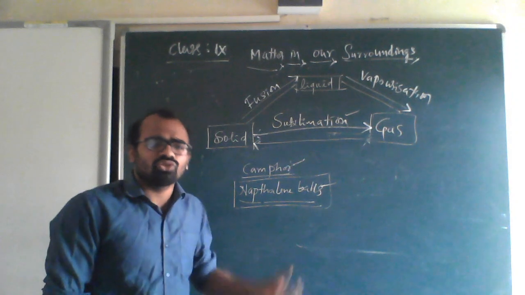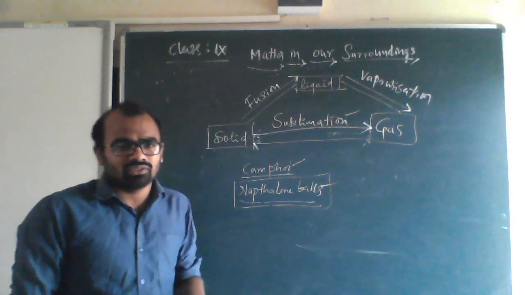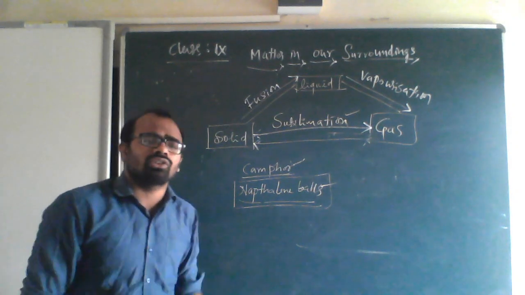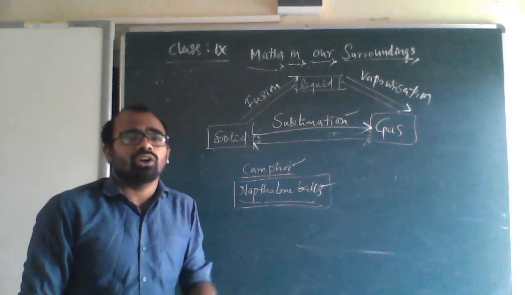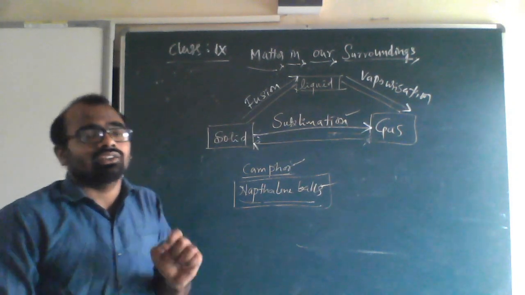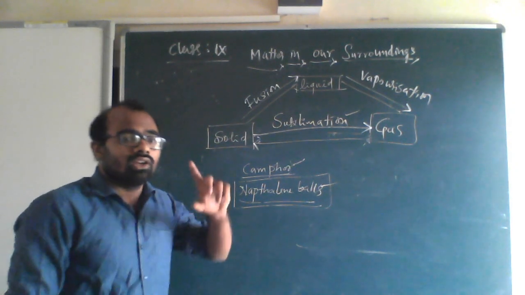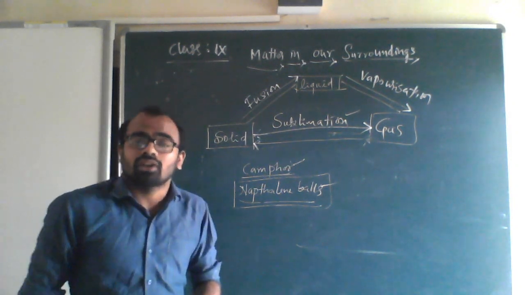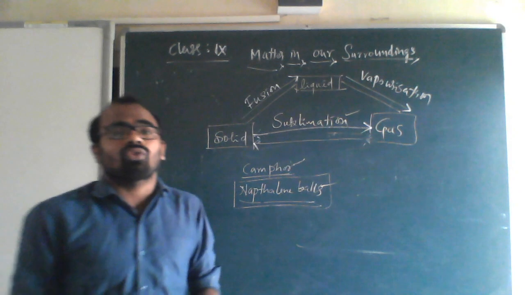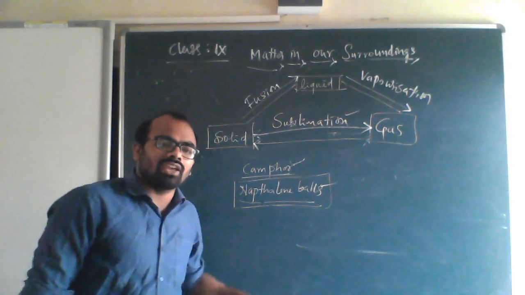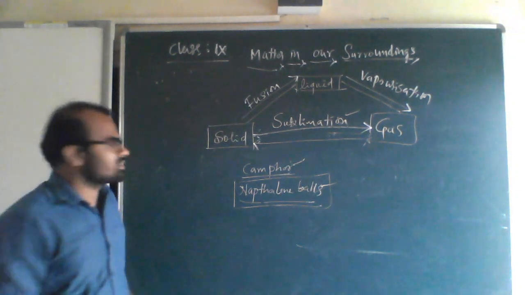Very easy, due to the sublimation process. The naphthalene balls present in solid state convert into gaseous state and don't leave any liquid residual. So that is the reason. And what is sublimation? The conversion of matter from solid state directly to gaseous state without undergoing any liquid state is called sublimation.